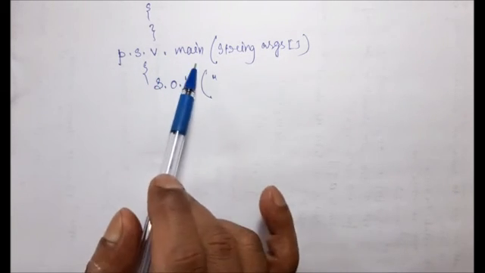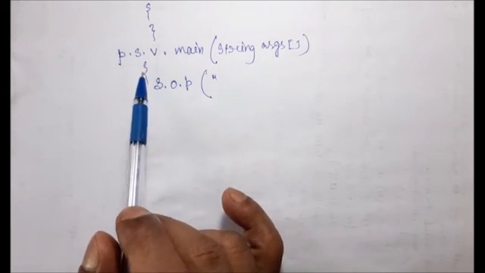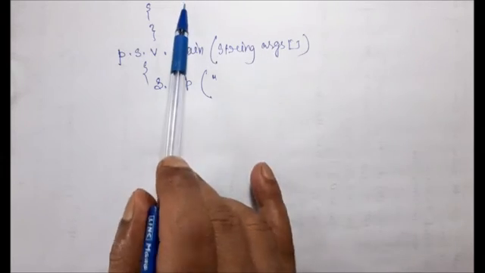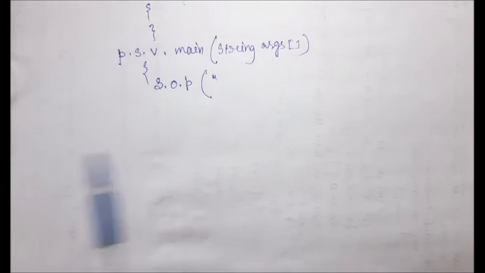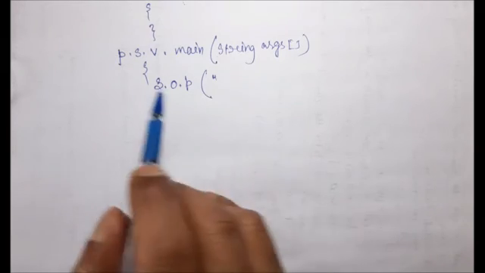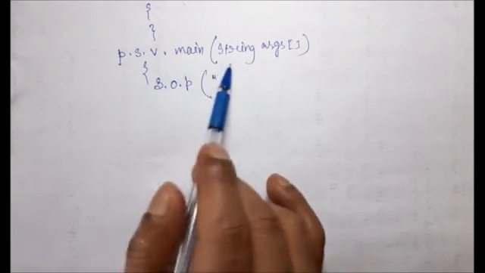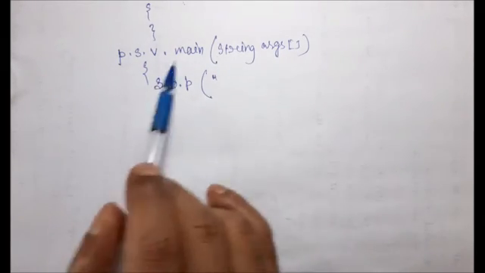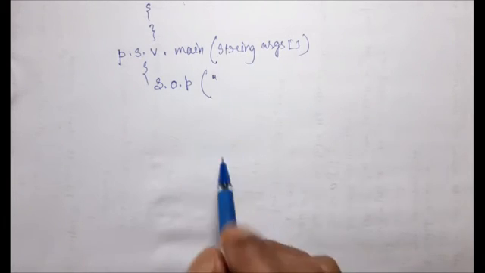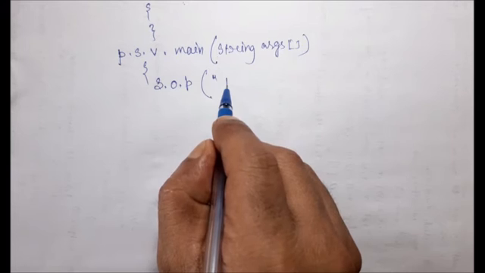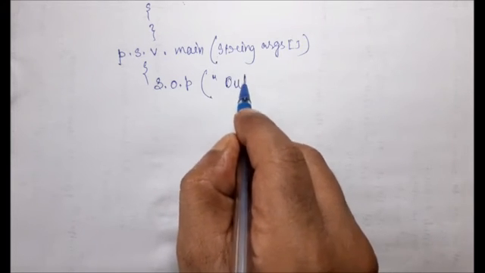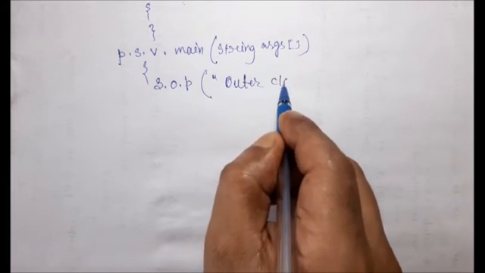this public static void main is associated with which class? Whether it is associated with the inner class or the outer class. So it's associated with the outer class. So let me give the message so that we can get the idea that this method belongs to the outer class. So inside outer class, let me write outer class.